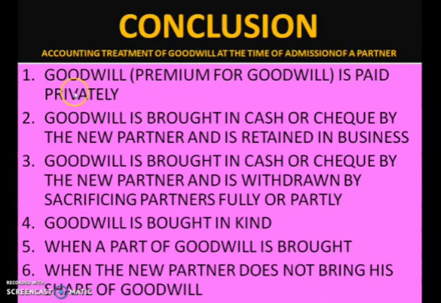We saw 6 different cases related to this, and also the journal entry for each of these cases. So you have to understand the concept behind each treatment and learn the journal entries. Do some problems related to these cases from your textbook.